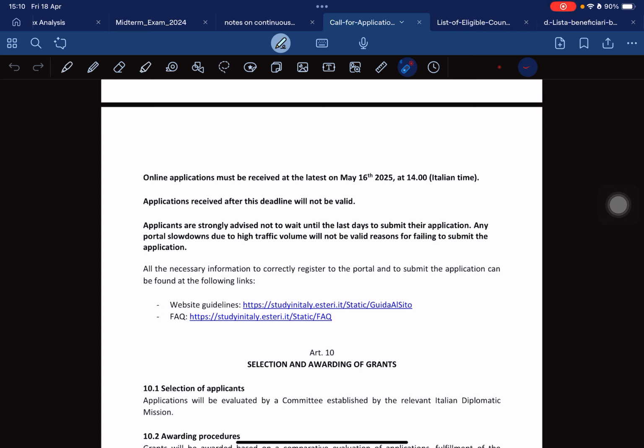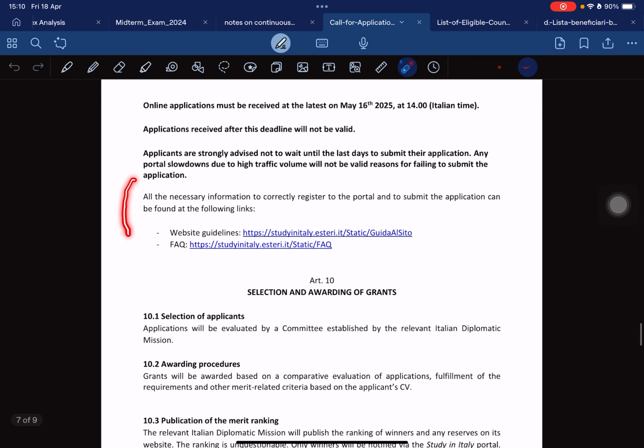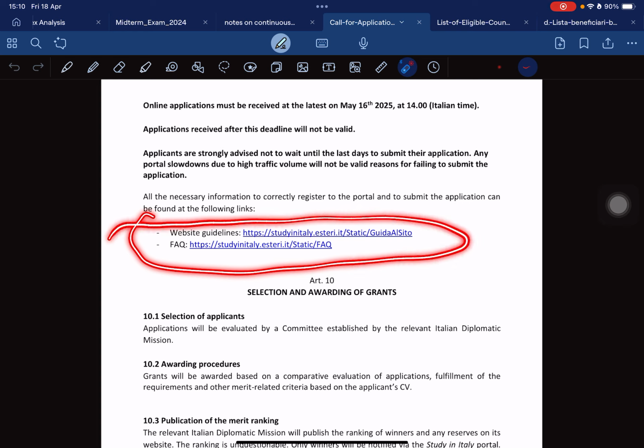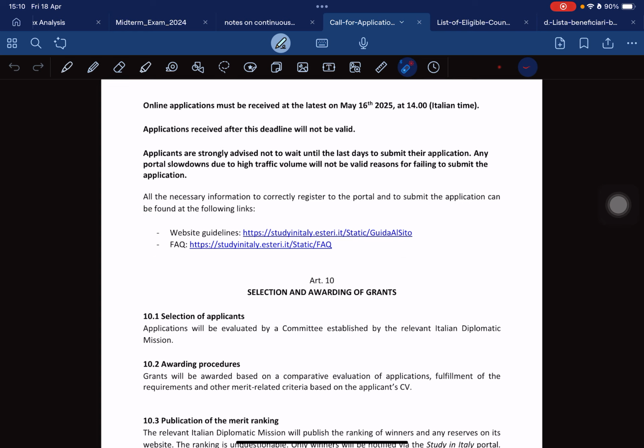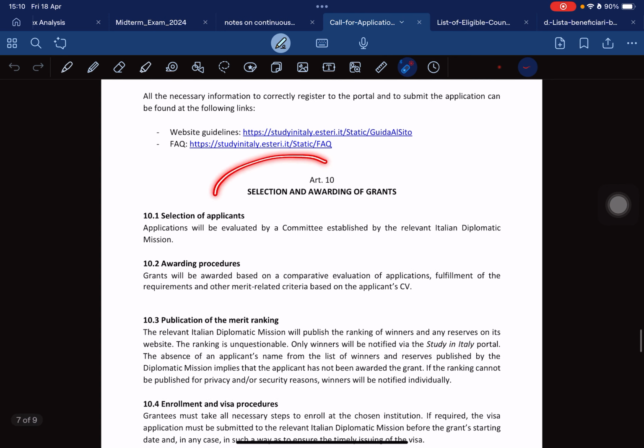All the necessary information to correctly register to the portal and submit the application can be found at the following link. So all these links can be found at Study in Italy. If you log into the portal, you see everything there, the file and all the facts. So now let's talk about the selection.